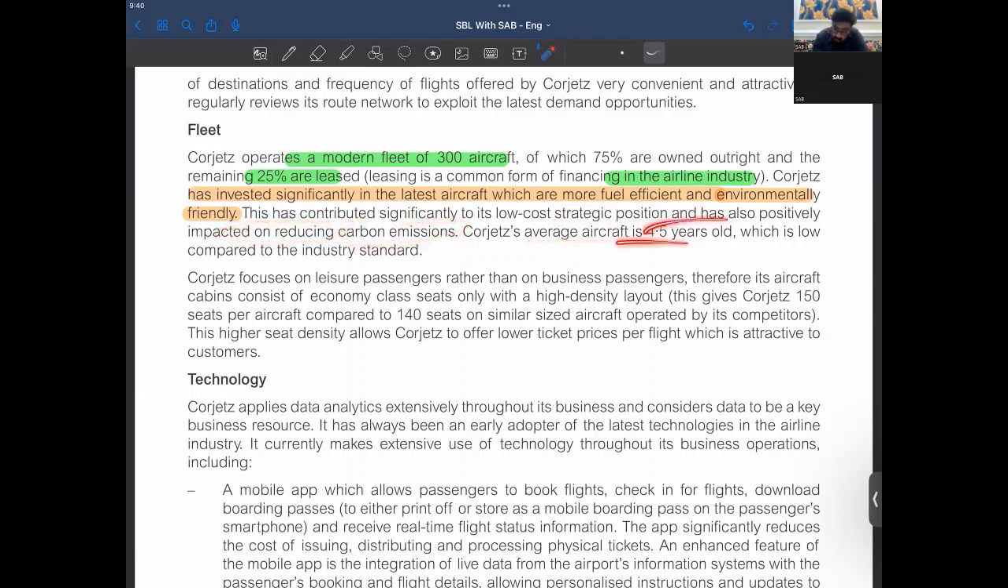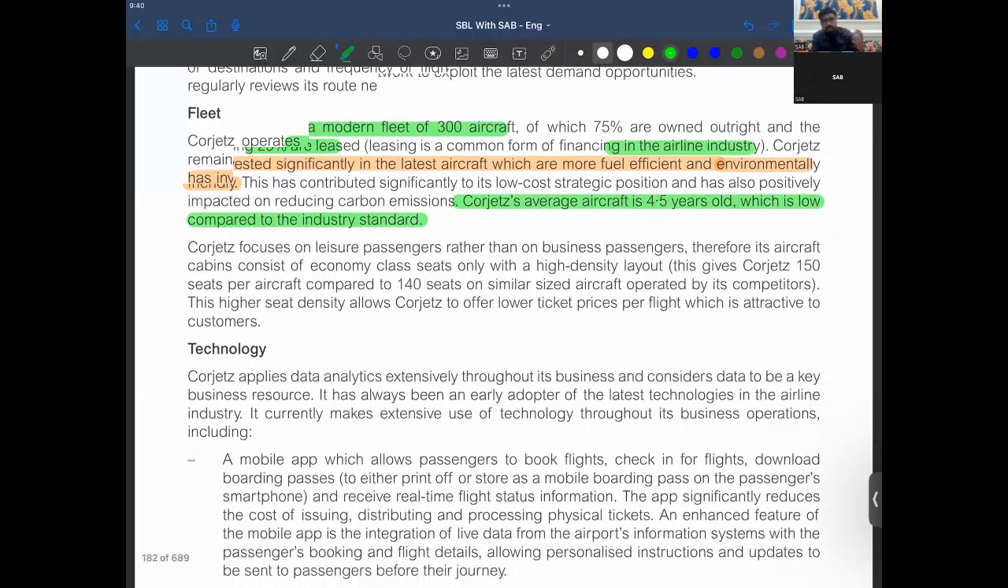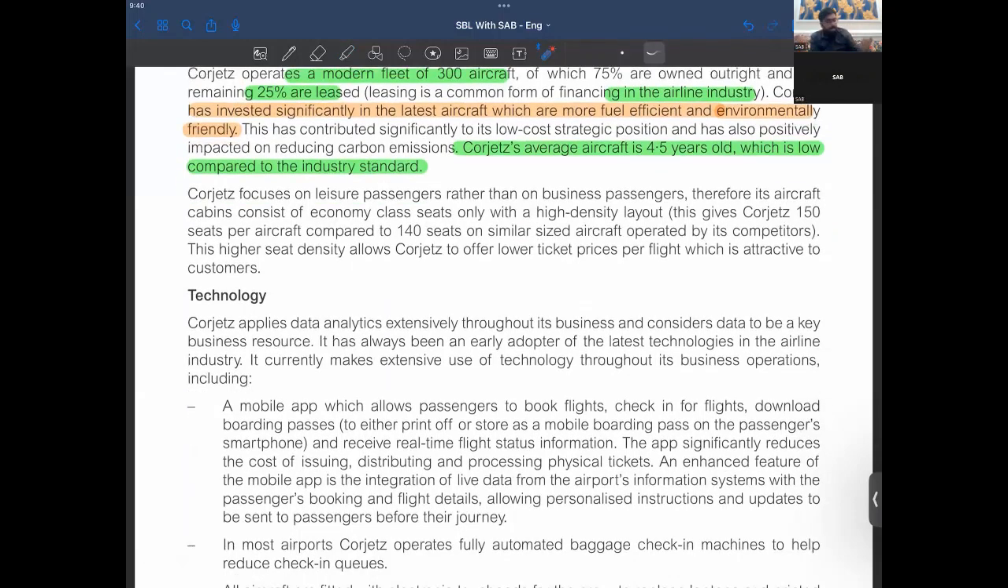Gorgeous's average aircraft age is 4.5 years, which is lower compared to competitors. So they have 4.5-year-old aircraft, right? Which is fine. Now see, we're getting the data. You're getting the information here, right?